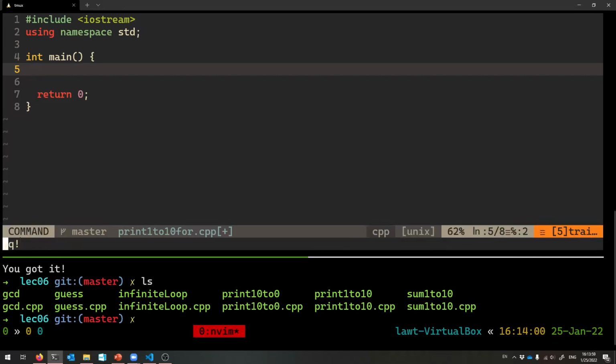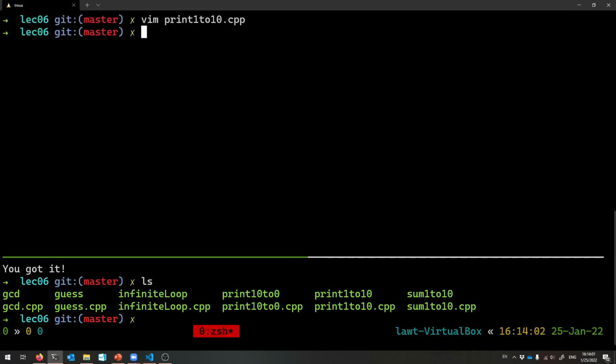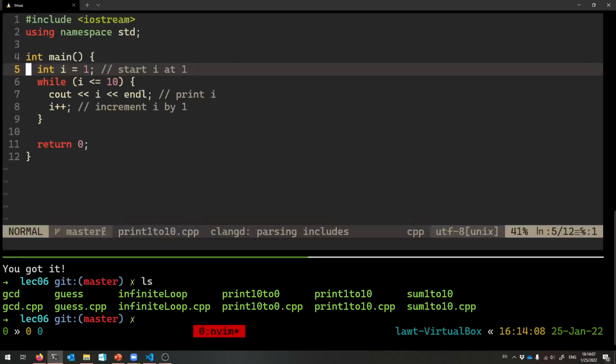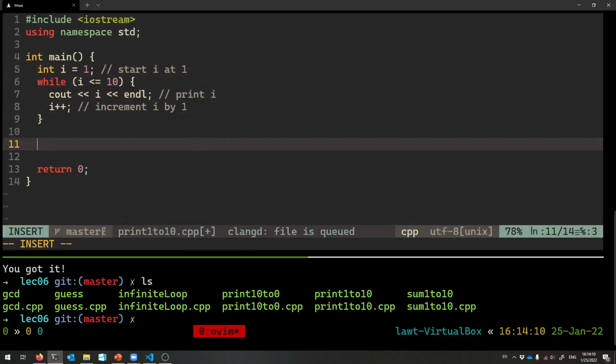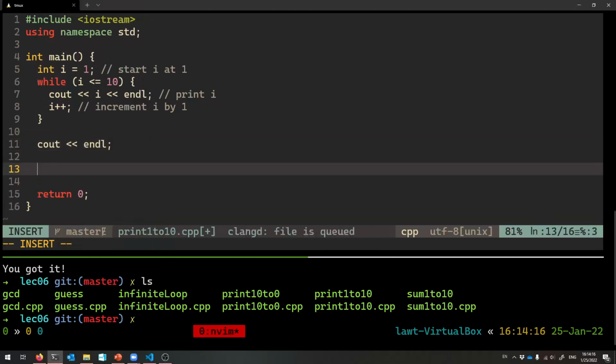Let's not make that program. Let's re-edit the print 1 to 10 CPP program. I would prefer that. Let's just make a new line for spacing purposes, and then I'll write my for loop version. The for loop below is equivalent to the while loop above. Okay?